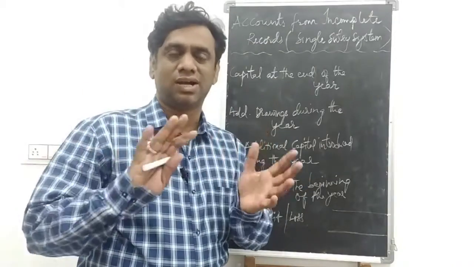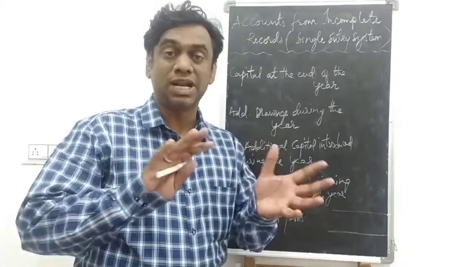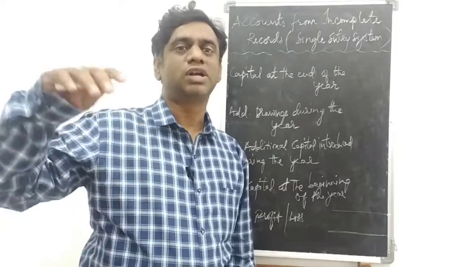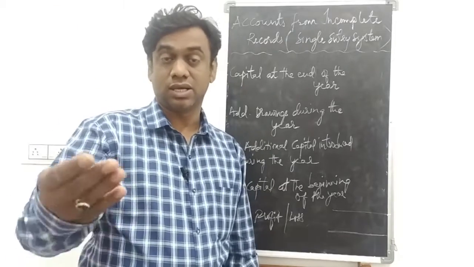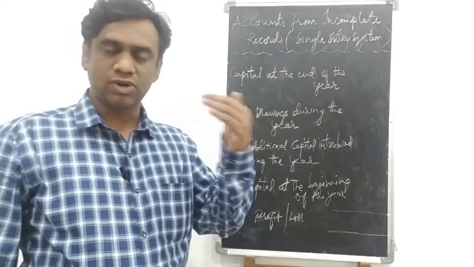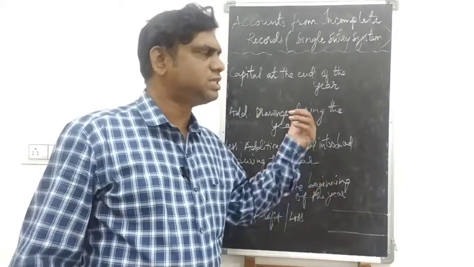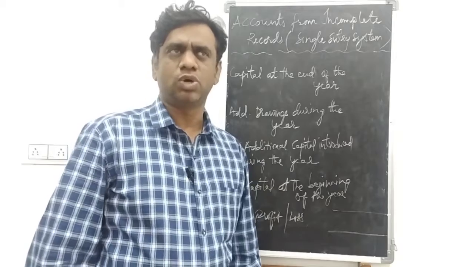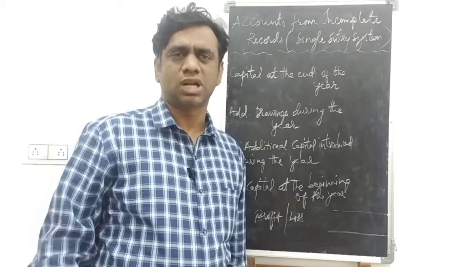They won't follow the double entry system. That is, in one account it will be debited and in one account it will be credited. As in first year you have learned journal entries, one will be debited, one will be credited, but in single entry system you won't follow this. They will just maintain cash book and sometimes personal accounts.